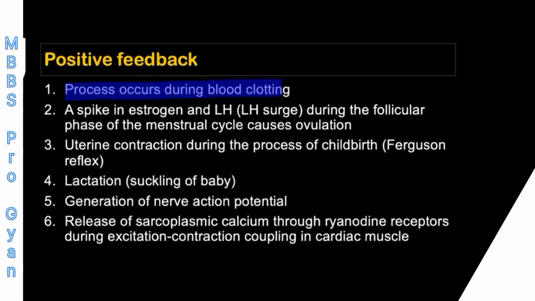The process during blood clotting. You know that if you remember your intrinsic pathway of coagulation, we'll discuss this thing in the blood physiology chapter in detail, but for the time being remember that in intrinsic pathway of coagulation, when factor 10 is produced, factor 10 stimulates the prothrombin, and prothrombin produces thrombin, right?